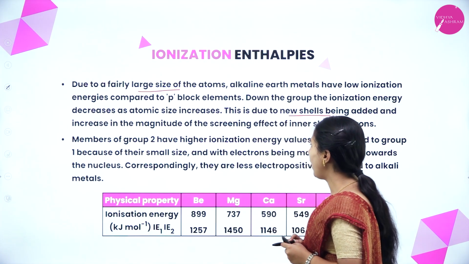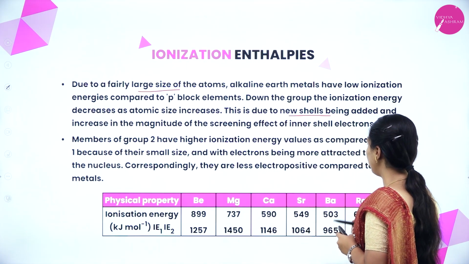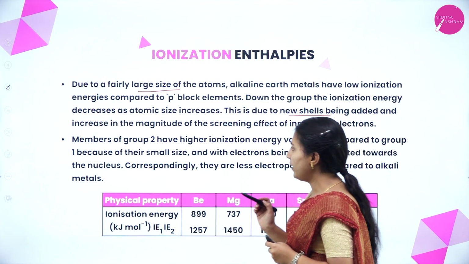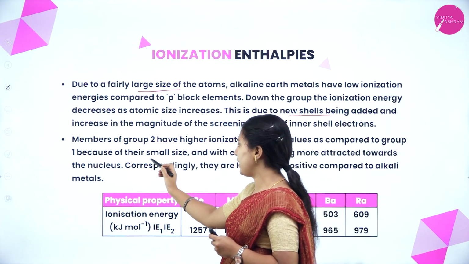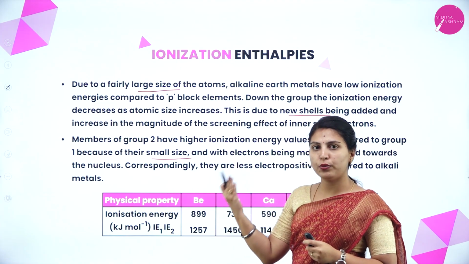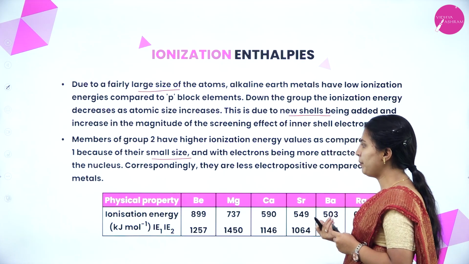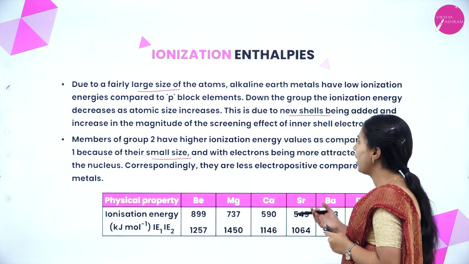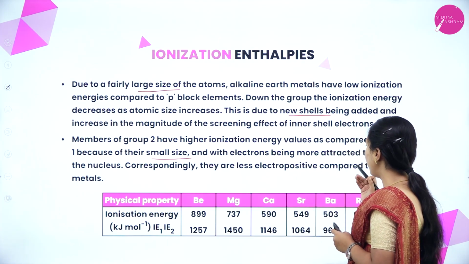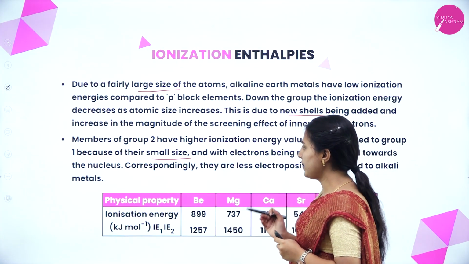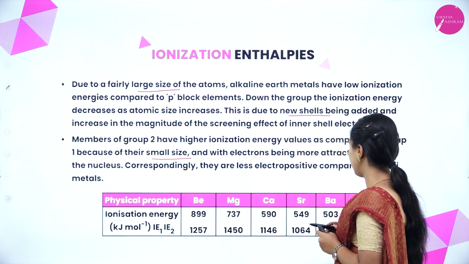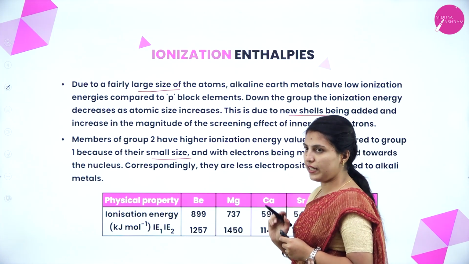Members of group 2 have higher ionization energy values as compared to group 1 because of their small size. Comparing group 2 and group 1, group 2 has higher ionization enthalpy because it has a smaller size. And with electrons being more attracted towards the nucleus, correspondingly they are less electropositive compared to alkali metals.